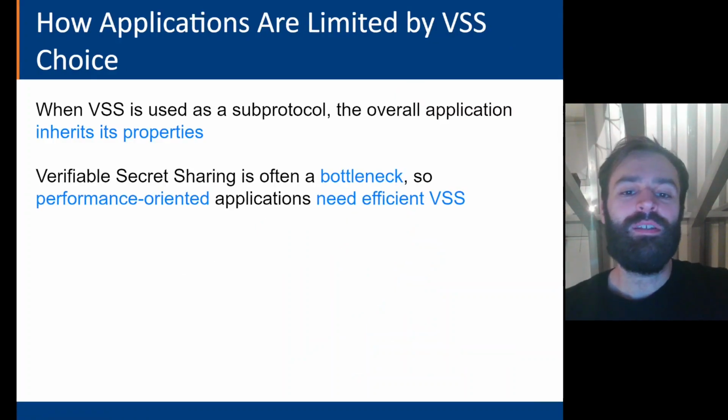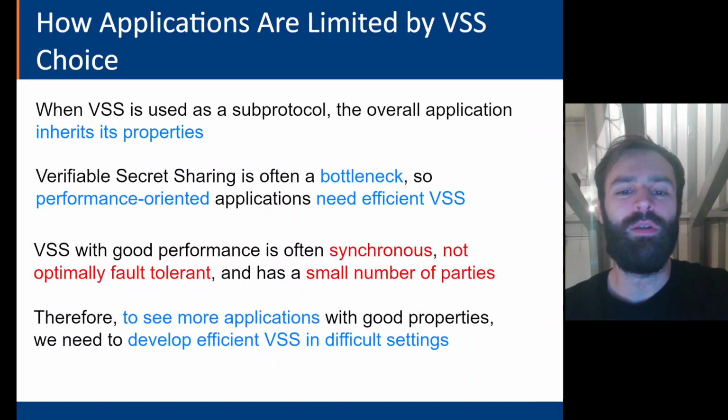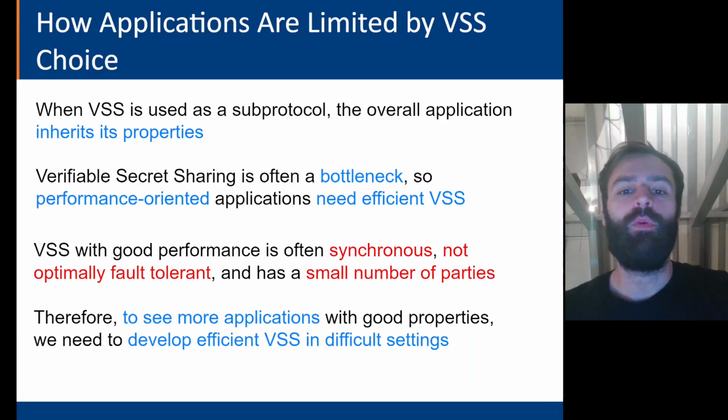So, because verifiable secret sharing is often used as a subprotocol in distributed applications, these applications inherit the properties of VSS, and unfortunately, VSS is often a bottleneck. So if I'm a performance-oriented application developer, I would prefer to use a fairly efficient VSS. Unfortunately, if I want good performance, then I'm often going to be making assumptions about network synchrony, or maybe I might loosen my fault tolerance a bit, or perhaps I might not try to scale my application to very many parties. Therefore, if we want to see more scalable and robust applications, then we should develop an efficient VSS that can function well in those settings.